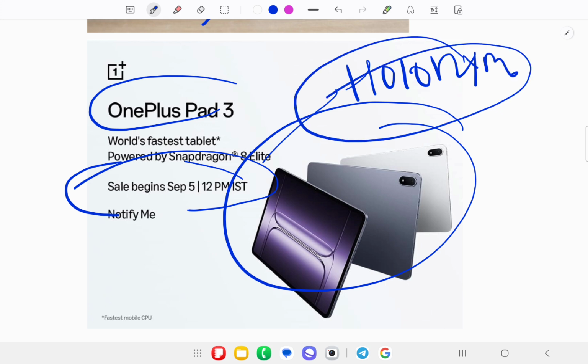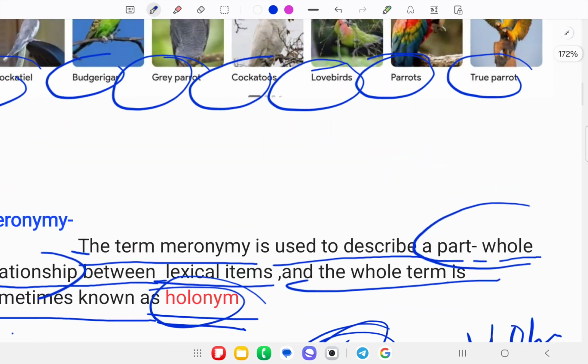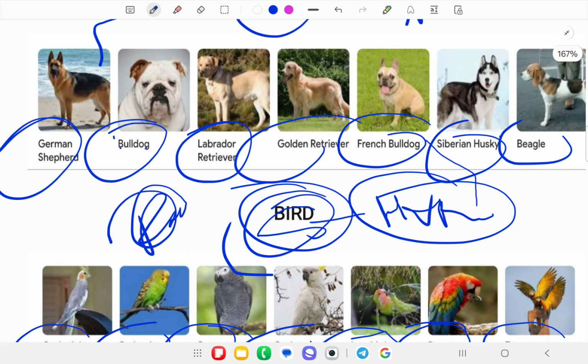But what can be inside the tab, like the cameras, the wires, the batteries, the keys, something like that, whatever parts are included inside the tab, those are known as meronyms. So this was all about meronymy and holonymy.